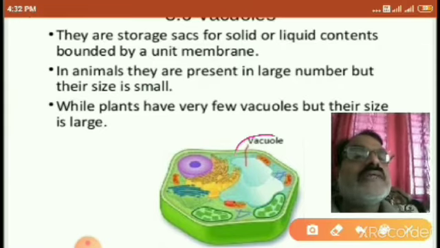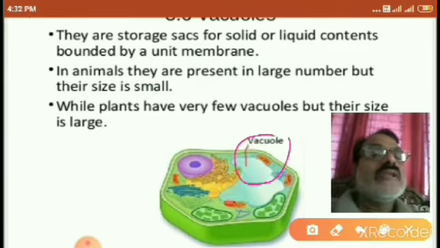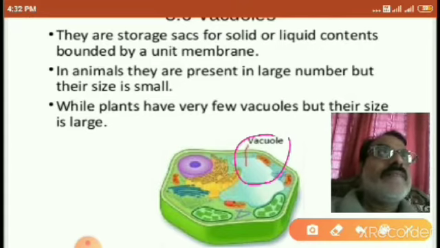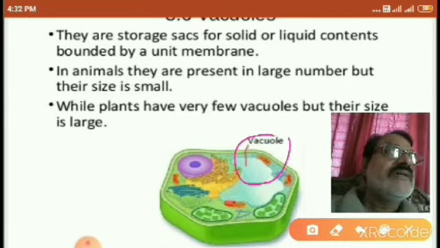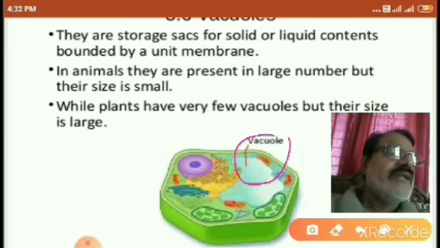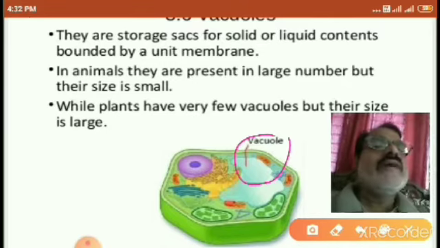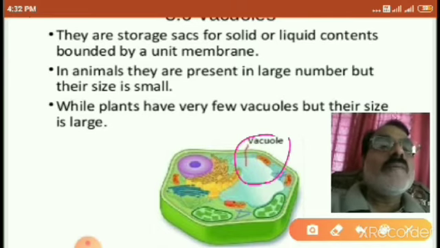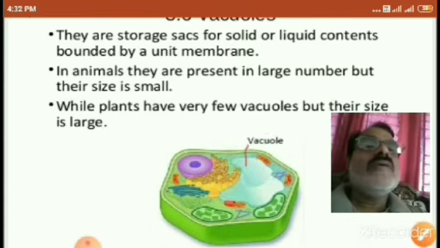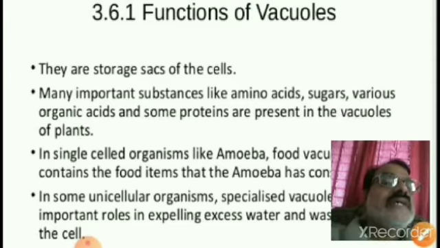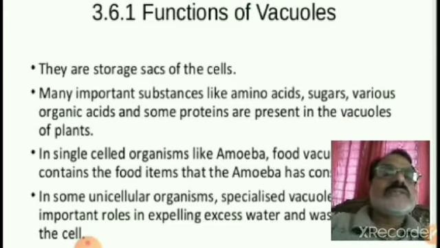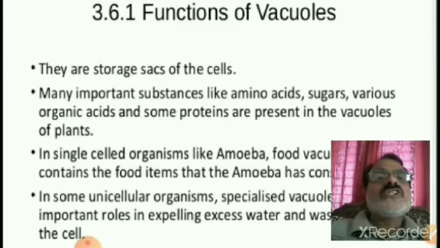See here is the vacuole like this. The vacuole inside has a liquid substance called cell sap, and the vacuole is surrounded by a membrane called the tonoplast. Tonoplast. Here see the functions of vacuoles. They are storage sacs of the cells.